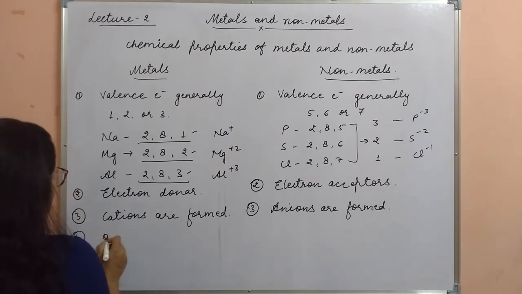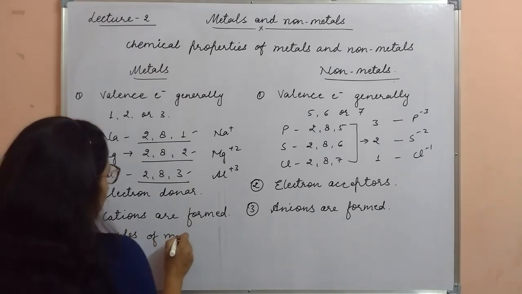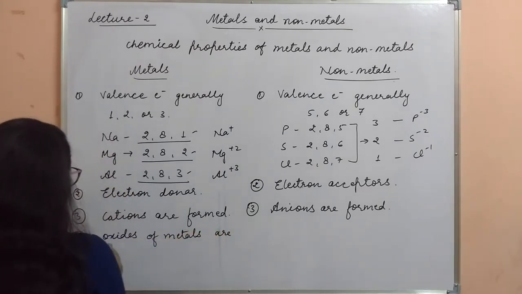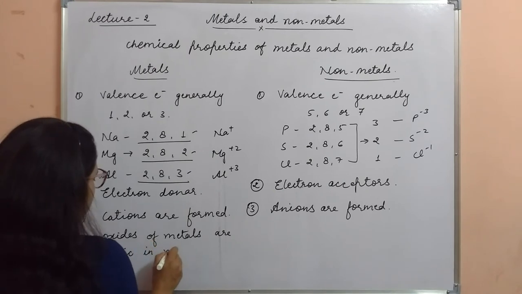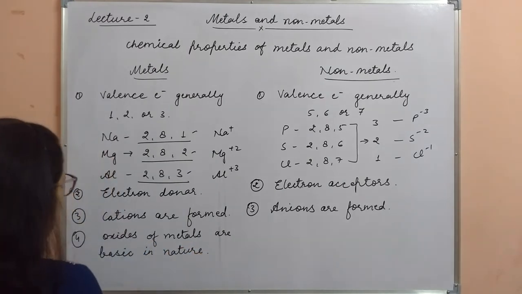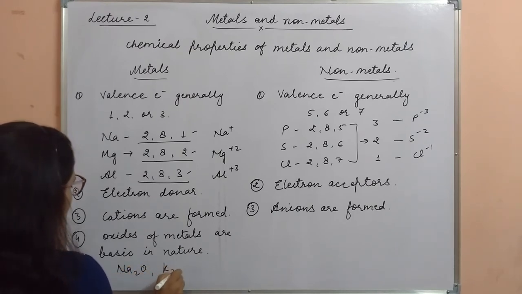So the oxides of metals are basic in nature. It forms basic oxides, for example Na2O, K2O.